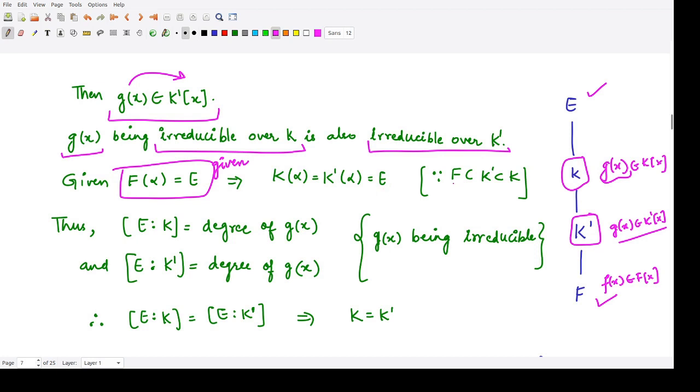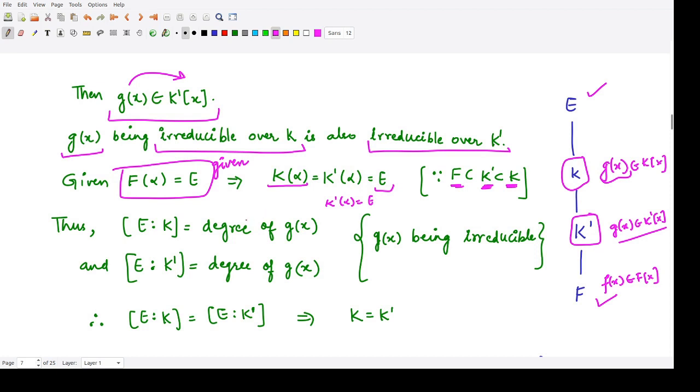Why? Because f is a subfield of k dash, which is a subfield of k. Since f is contained in k, k of alpha is equal to e, and because f is contained in k dash, k dash alpha is equal to e. So all these three are equal.